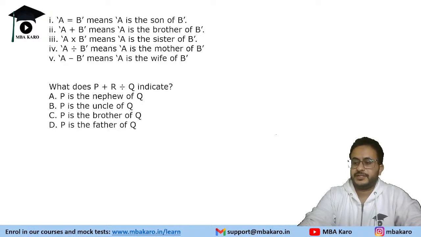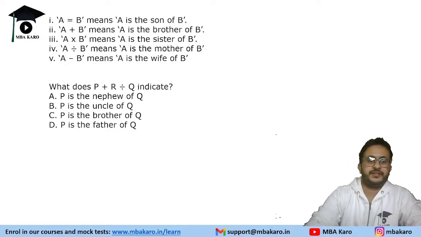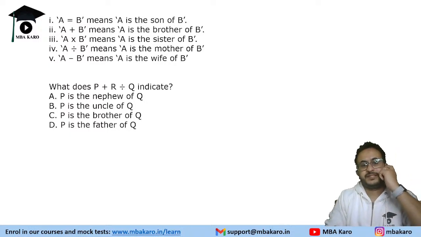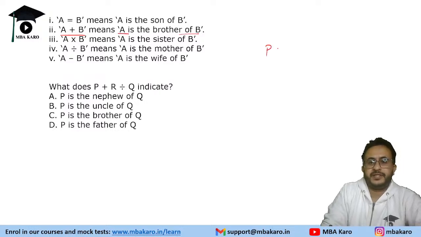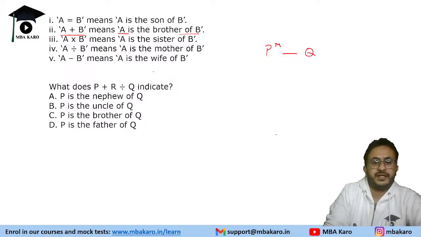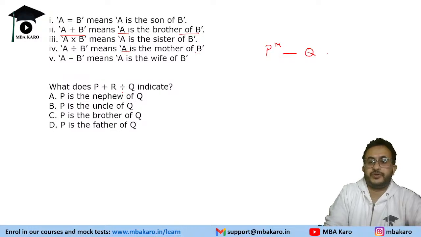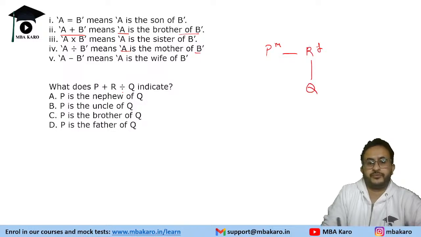All right. So this is a question which says that we need to tell what P plus R divided by Q means. P plus R means first person is the brother of second person. So P is the brother of Q, right? And division means first person is the mother of second person. So R is the mother of Q, and Q is a female. So we need to tell what this means.